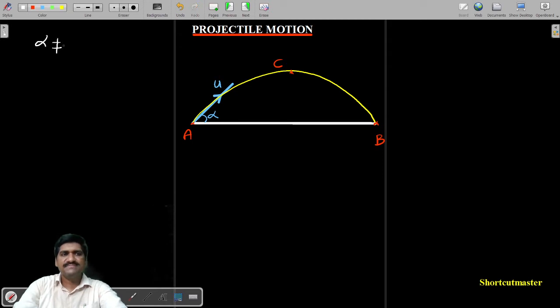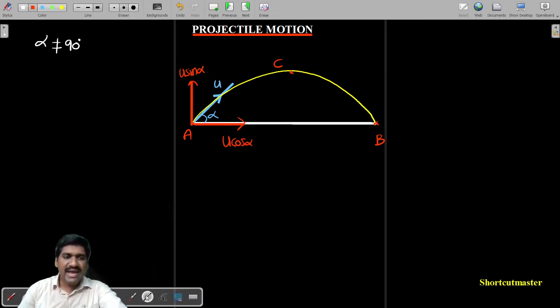This is a picture. There is a case. Initially we are throwing the body in the inclined direction, which means we can resolve this into two components, or not? Yes, one is u cos alpha and one is u sin alpha. u cos alpha is the initial velocity in the horizontal direction, and u sin alpha is the initial velocity in the vertical direction.